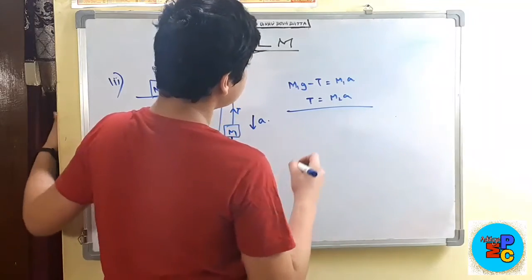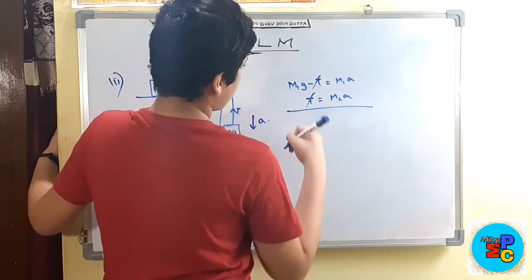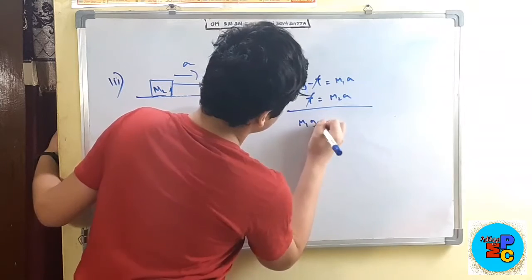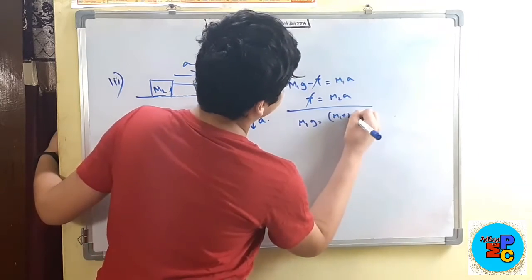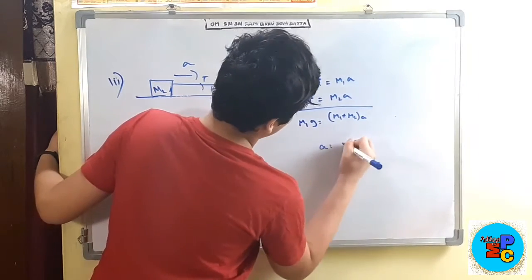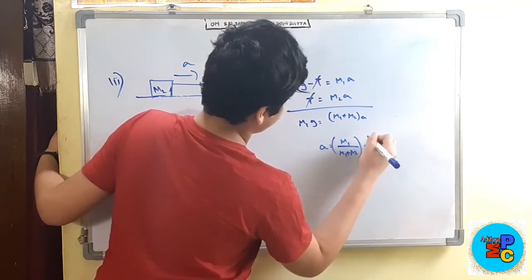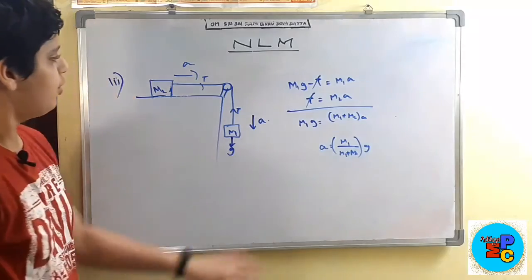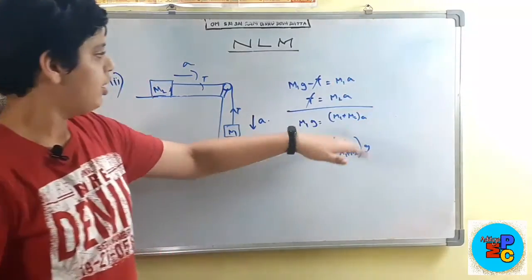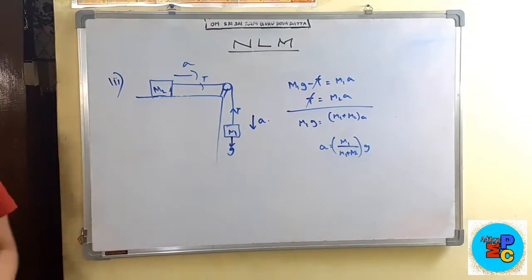When we add these, m1g is equal to (m1 plus m2) into A, so A is m1 by (m1 plus m2) into G. So this is the acceleration.